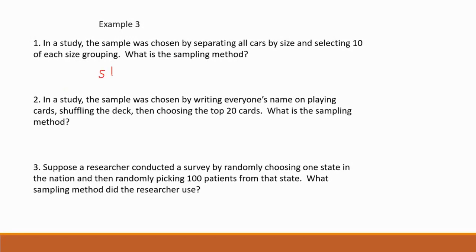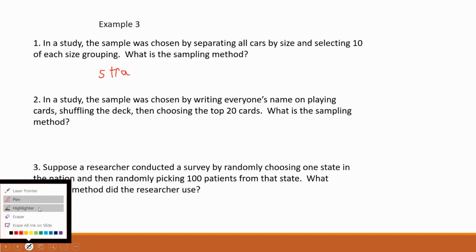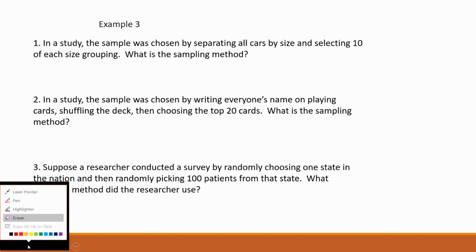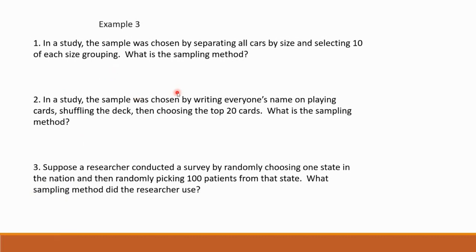Stratified, remember. I have it written on the next slide. We'll get to it in a minute. But remember, here they're taking some from every group, some from all. That's what stratified sampling is, right? In this case, the grouping is the car sizes.